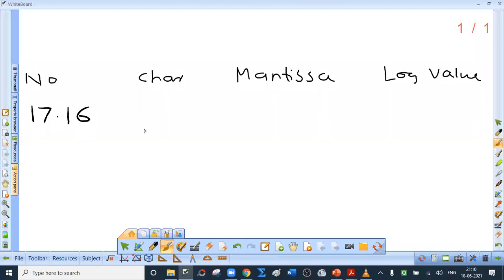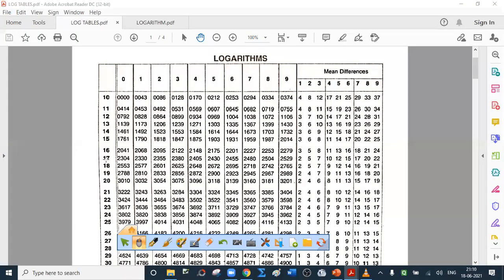Now the next number is 17.16. Integral part 17, it is a 2-digit number. Characteristic is 1 less than total number of digits. Okay. Now first 2 digits give the row number. Third digit gives column number. To it, we have to add the number which is in the same row. In this case, 17th row, but column 6 in mean difference section. So tell me 17th row, first column. See, 17th row, first column, 2330.